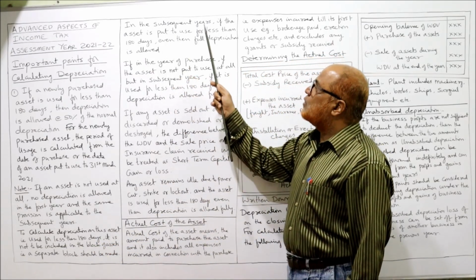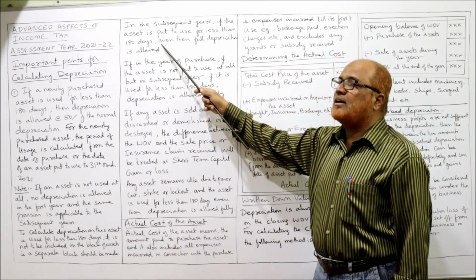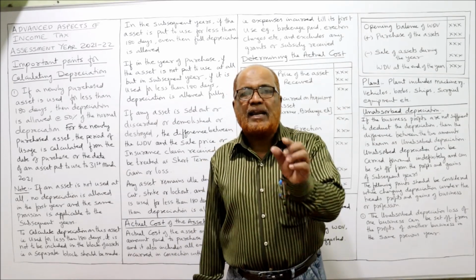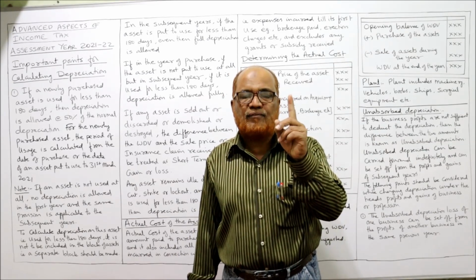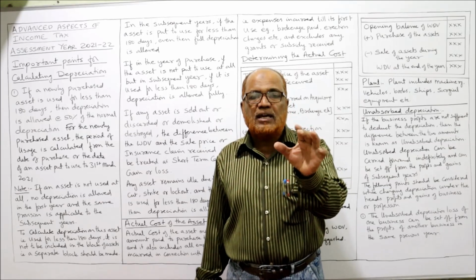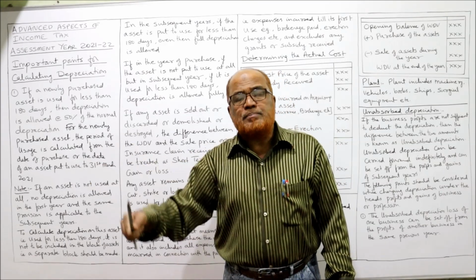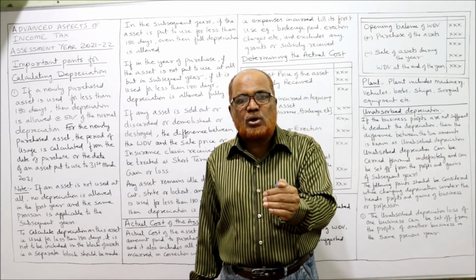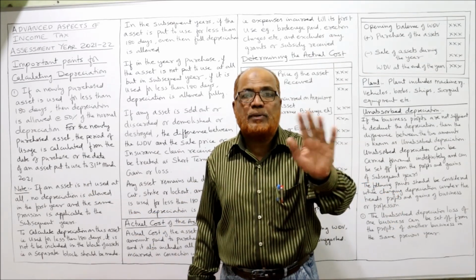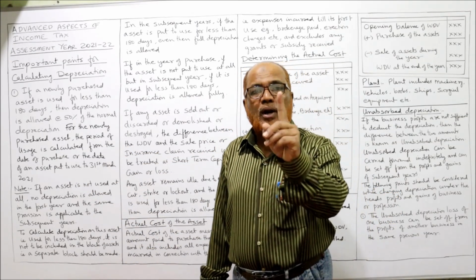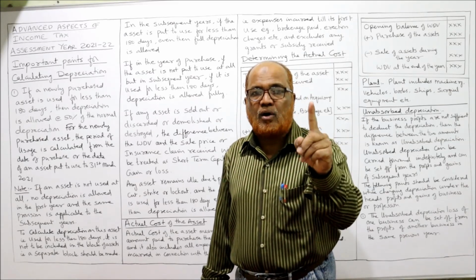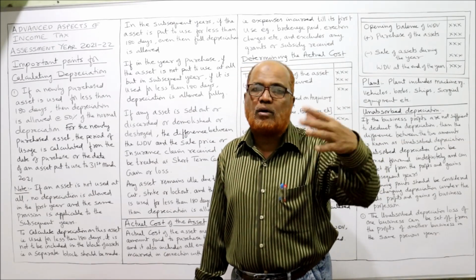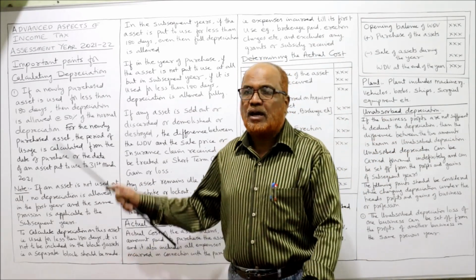Next, in the subsequent year, if the asset is put to use for less than 180 days, even then full depreciation is allowed. This provision of 180 days will be applicable only during the first year of purchase. In the subsequent years, if the use of the asset is less than 180 days also, full depreciation will be allowed, not 50%. This 50% rule is applied only during the first year of purchase. In subsequent years, if it is used for less than 180 or more than 180 days, full depreciation will be allowed.